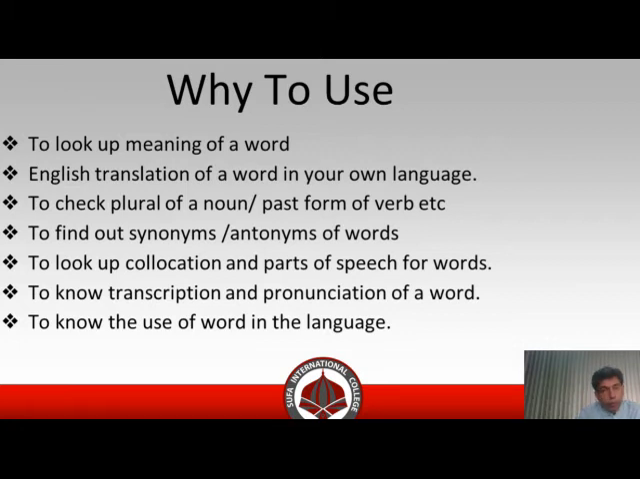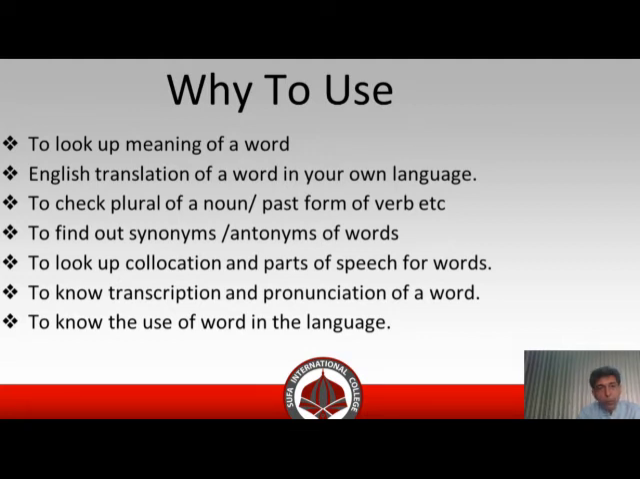Every good dictionary has the transcribed form of a word. Transcription is the symbolic representation of sounds. Every good dictionary has transcription after every word, showing how a word can be pronounced or uttered.